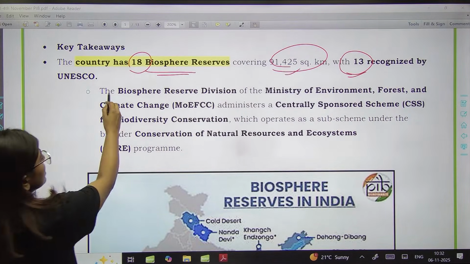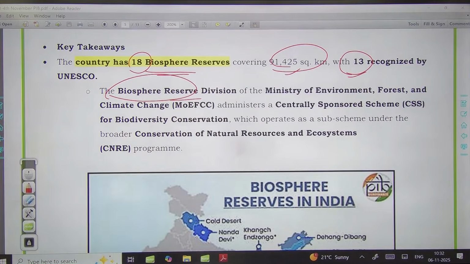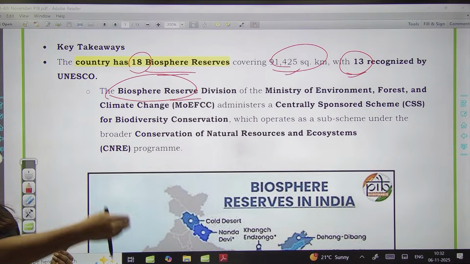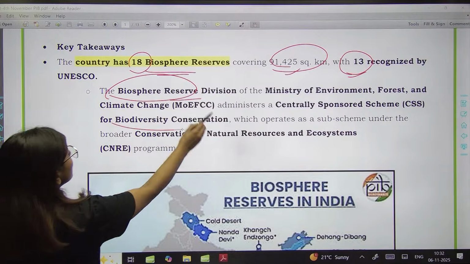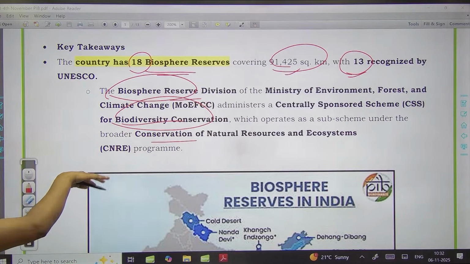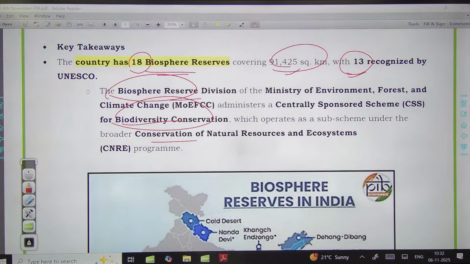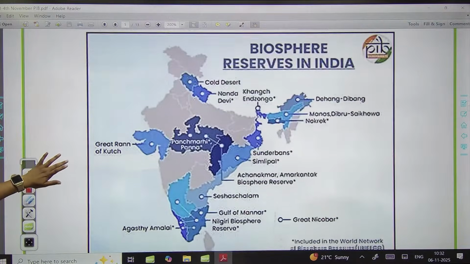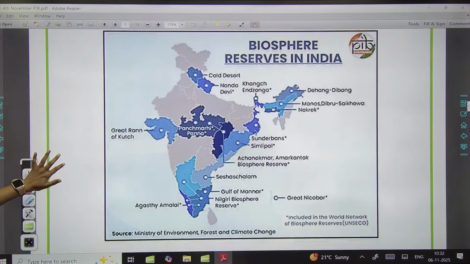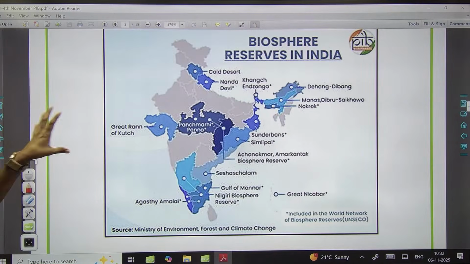Now biosphere reserve division is covered under the Ministry of Environment, Forest and Climate Change, and that is being administered by the centrally sponsored scheme. सेंट्रल स्पॉन्सर्ड स्कीम क्यों? क्योंकि यहाँ पे स्टेट का भी पार्टिसिपेशन होता है फॉर द वाइल्ड लाइफ कंजर्वेशन, एंड दैट इज operated under the sub scheme that's called CNRE scheme, that is conservation of natural resources and ecosystem. Okay, now let's have this map which shows you कि कितने biosphere reserve हैं.